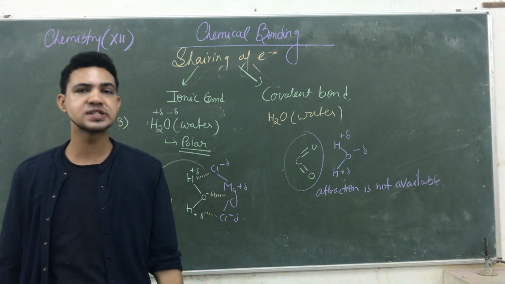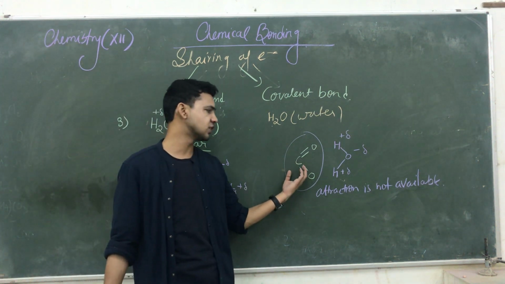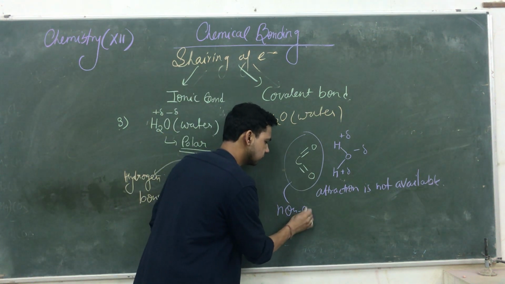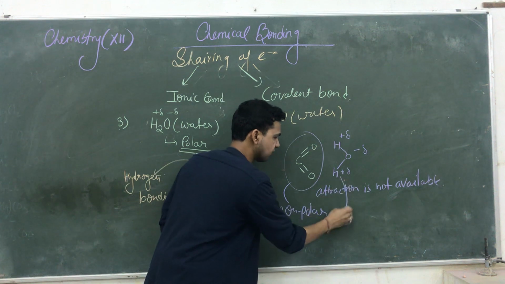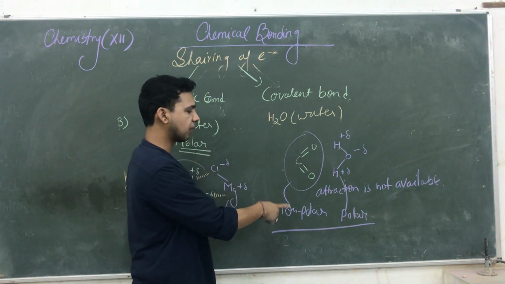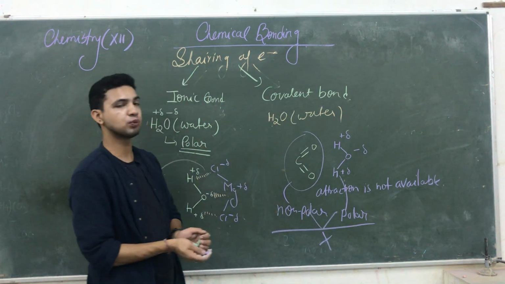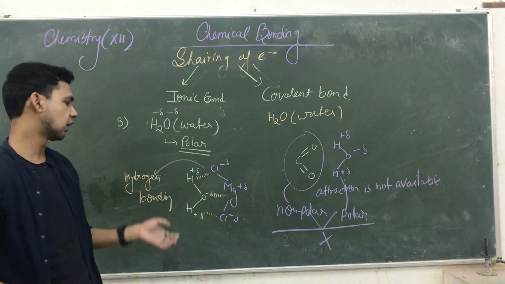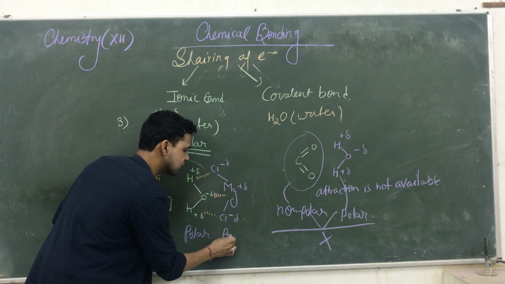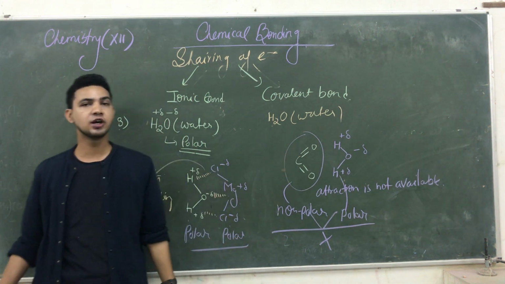तो इसीलिए जो covalent compounds होते हैं वो water में dissolve नहीं होते because they do not carry any charge. So these type of compounds are known as non-polar, and these type of compounds are known as polar. It is true that a non-polar compound can never be dissolved in a polar compound. कभी भी non-polar polar में dissolve नहीं होता. हमेशा polar compound ही polar में dissolve होगा. तो अगर आप non-polar लेना है तो solvent भी non-polar लेना पड़ेगा.